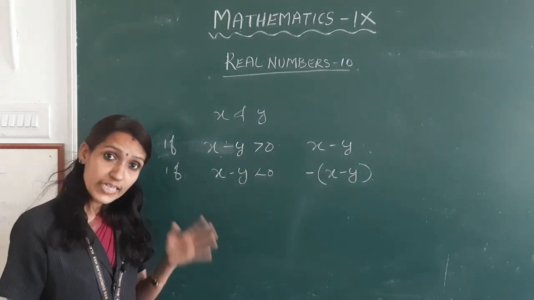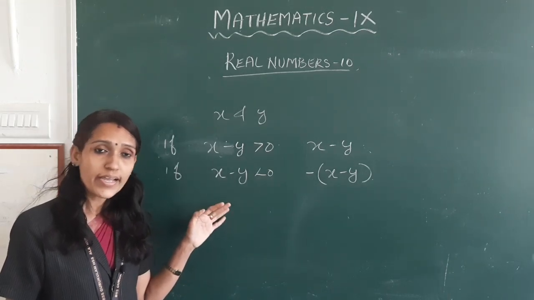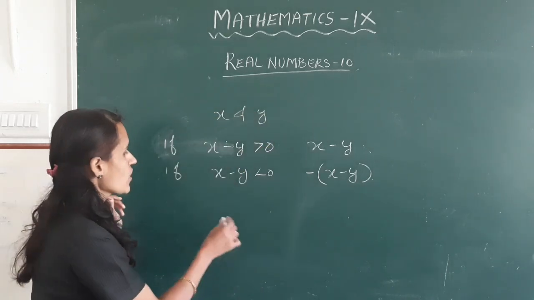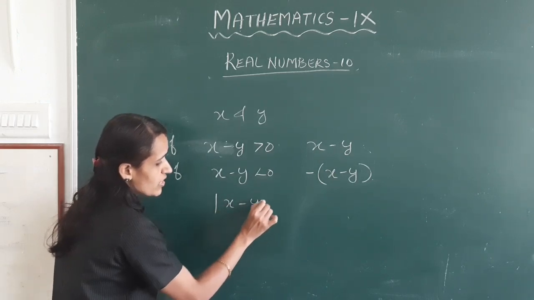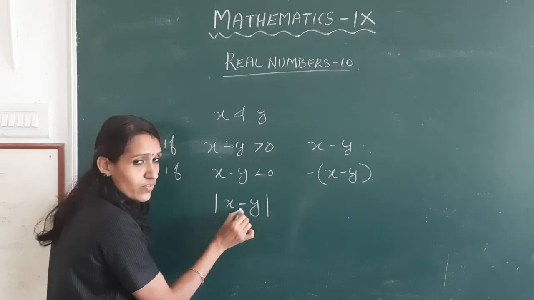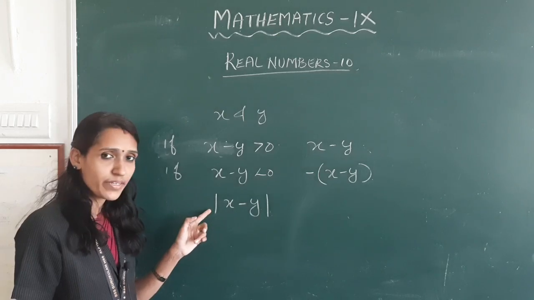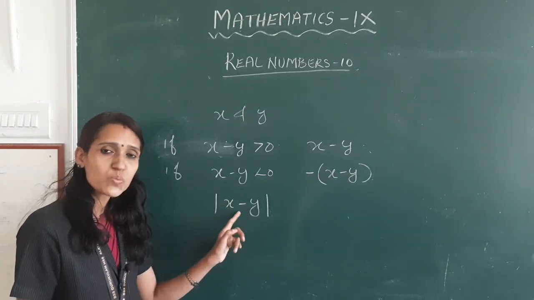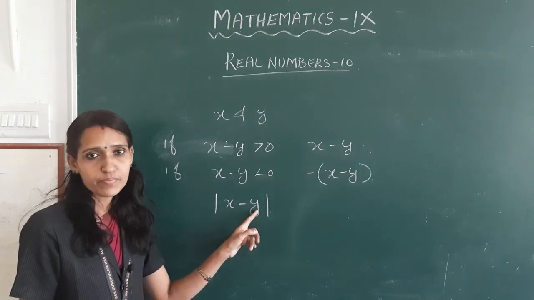That is, the distance between the points denoted by x and y on a number line is mod x minus y, or the absolute value of x minus y. How can we read this? Modulus x minus y, mod x minus y, or absolute value of x minus y.